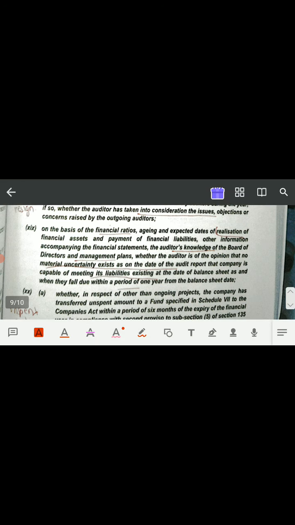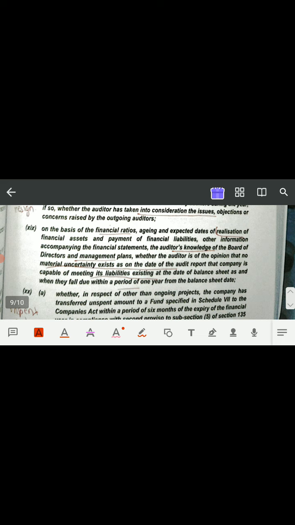Okay, then clause number 19 talks about the financial ratios. So on the basis of financial ratios, aging and expected dates of realization of financial assets and payment of financial liabilities, other information accompanying the financial statements, the auditor's knowledge of the board of directors and management plans. ये बहुत ज़्यादा बड़ा हो रहा है, so we'll read it in breaks. Okay, so on the basis of financial ratios like your aging and expected dates of realization of financial assets and payment of financial liabilities, other information accompanying the financial statements, the auditor's knowledge of the board of directors and management plans.